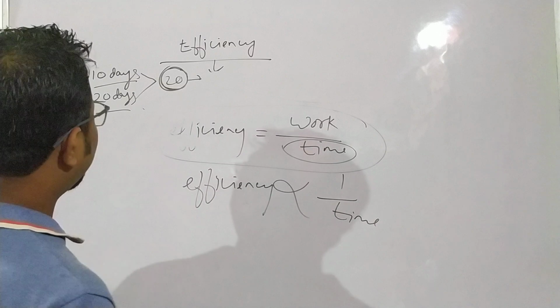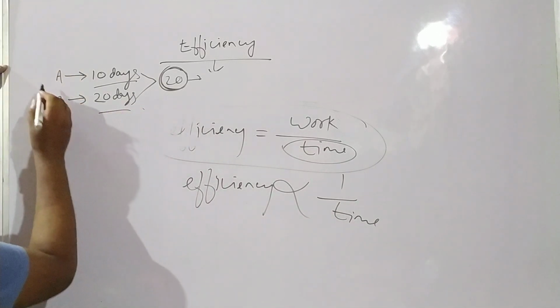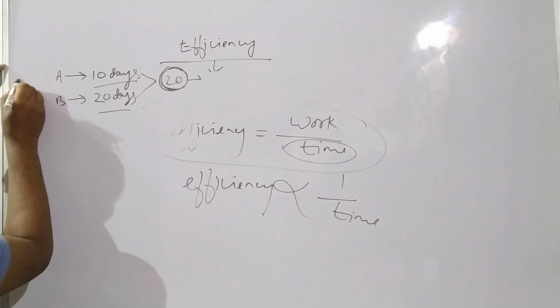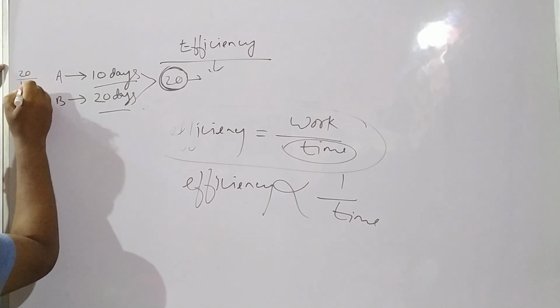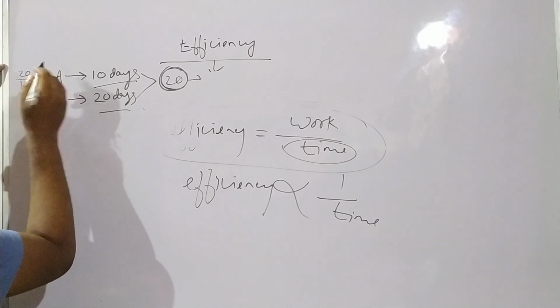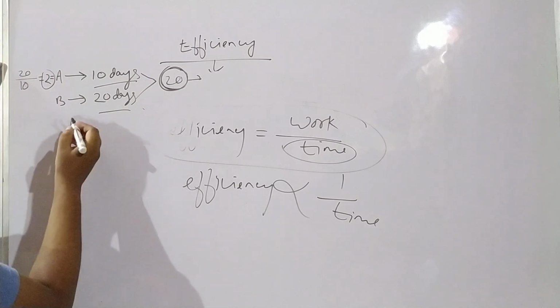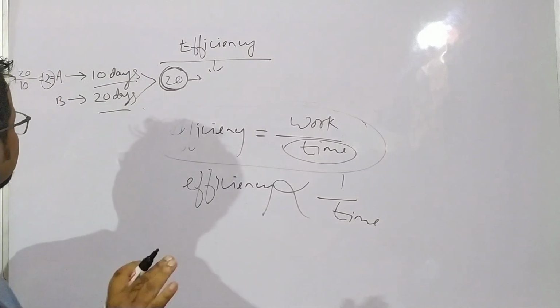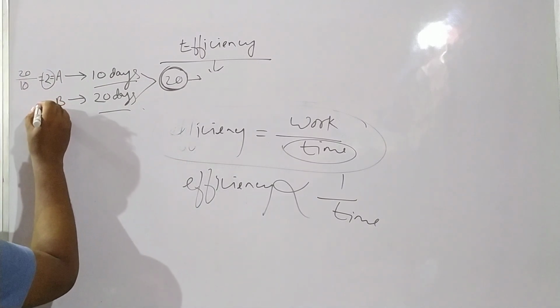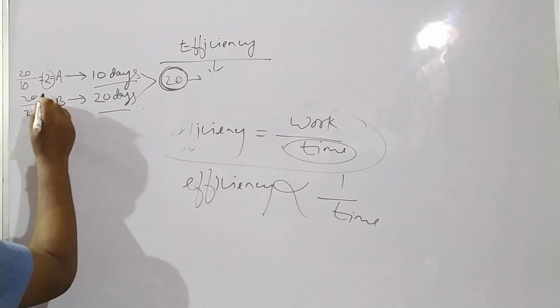Now what is the efficiency of A? You will get the efficiency of A by dividing 20 by 10. So 20 by 10 is equal to 2. So 2 is the efficiency of A. Now what is the efficiency of B? Divide 20 by 20, so it will be 1.